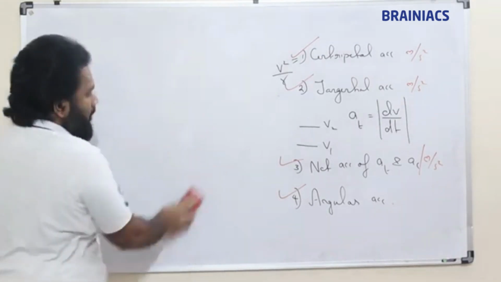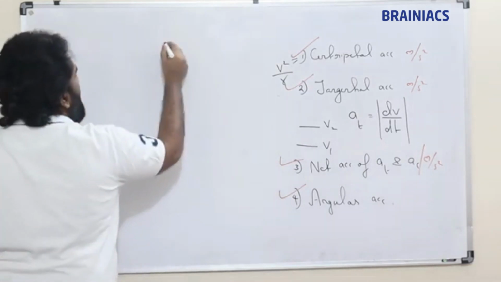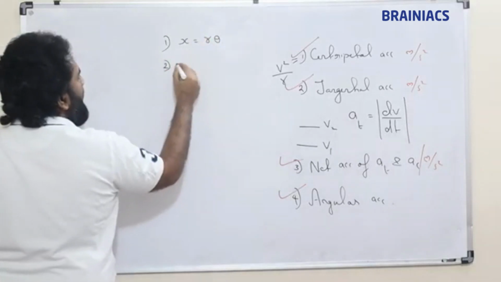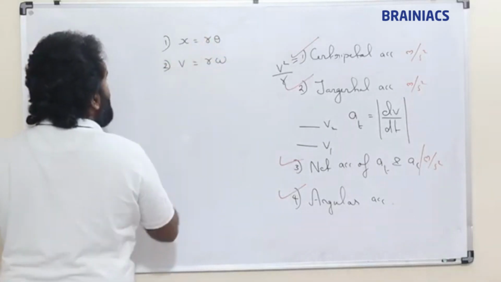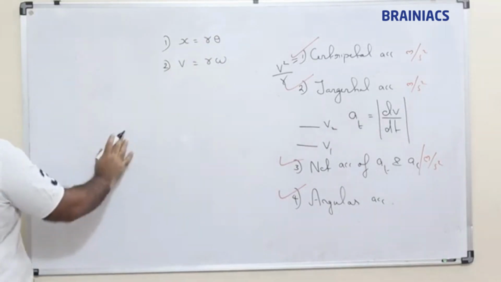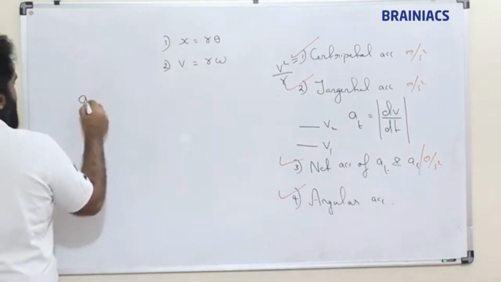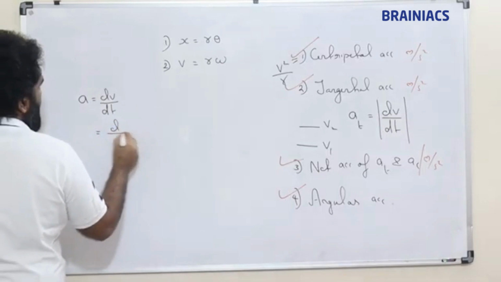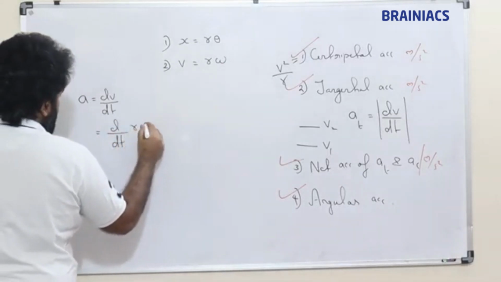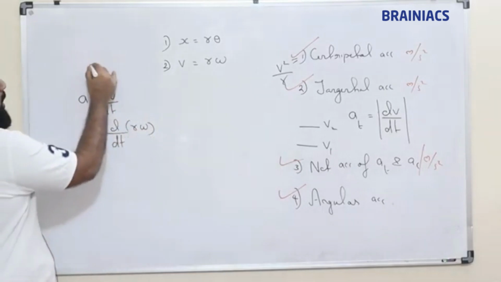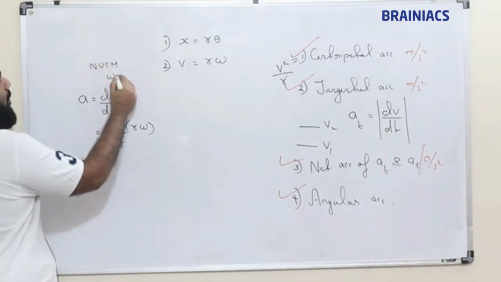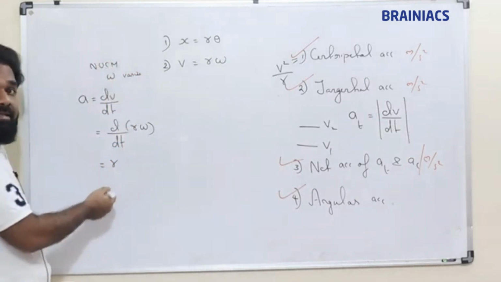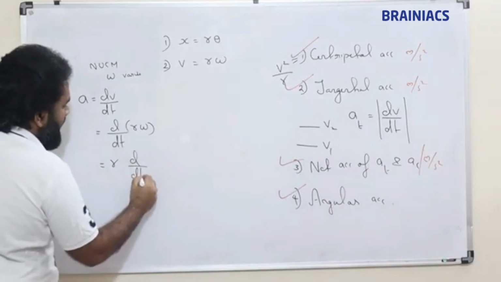Right. Now already we have written x is equal to R theta, and v is equal to R omega. Now what should we get? a is equal to R alpha we should get. So let us see, a is equal to dv by dt. So this is equal to d by dt of R omega. In non-uniform circular motion, omega varies. R is constant, R is the radius.